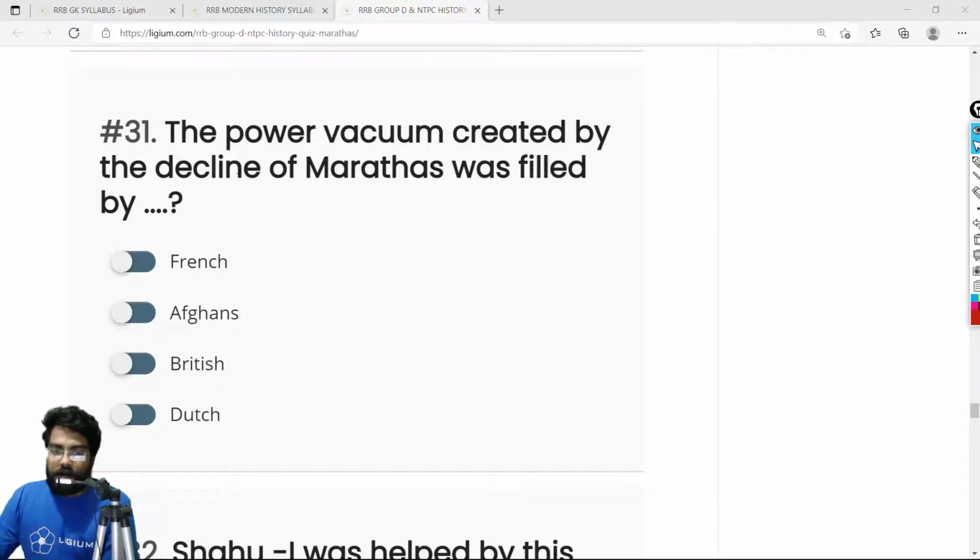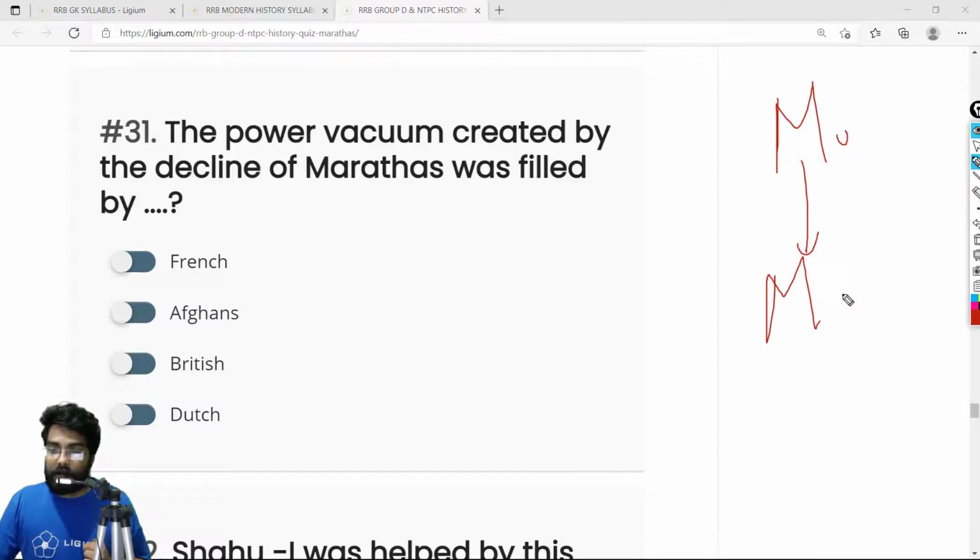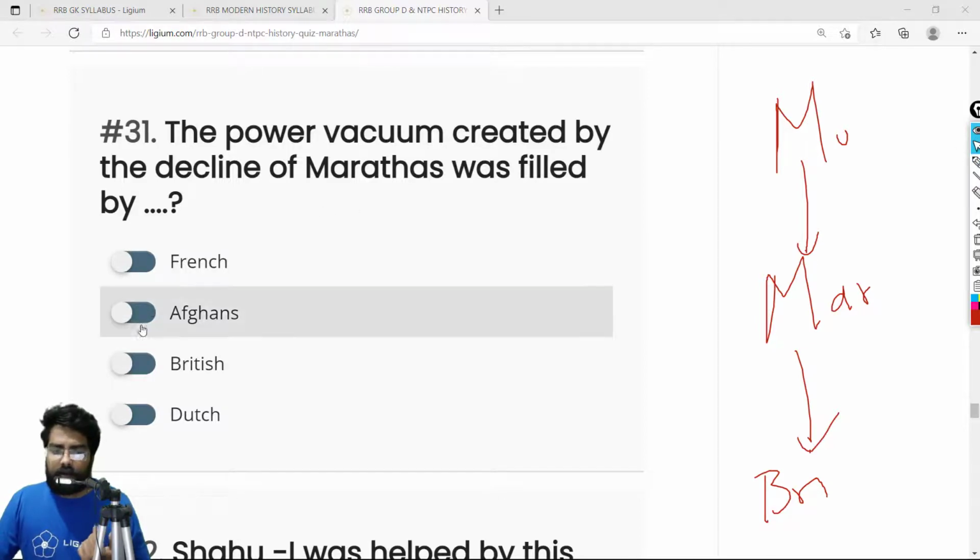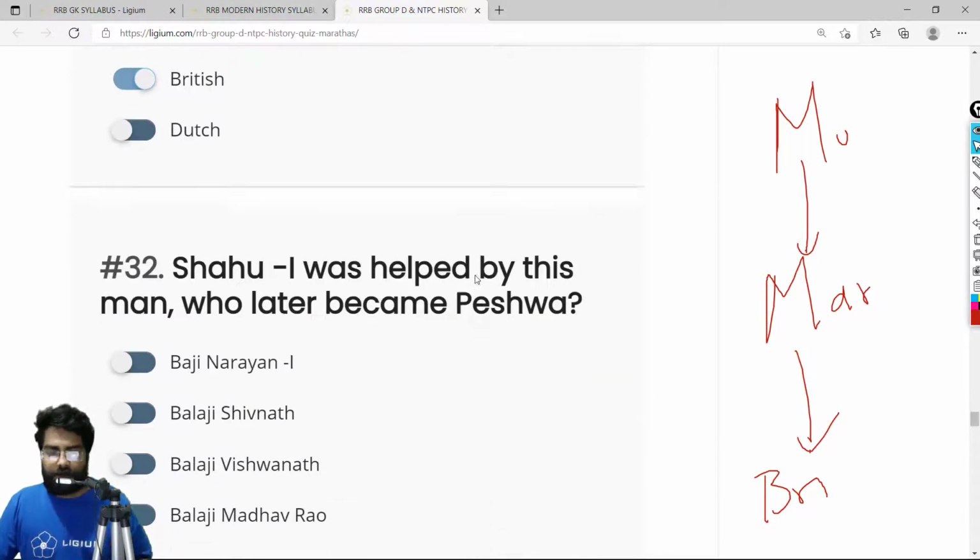The power vacuum created by the decline of Marathas was filled by. Obviously, this is a very easy question. We have options like French, Afghans, British, and Dutch. Remember this: earlier the Mughals were the paramount power. After the decline of Mughals, the Marathas became the paramount power, and after the decline of Marathas, the Britishers became the paramount power. So the correct answer is pretty obvious. It's the Britishers. Option C, British.